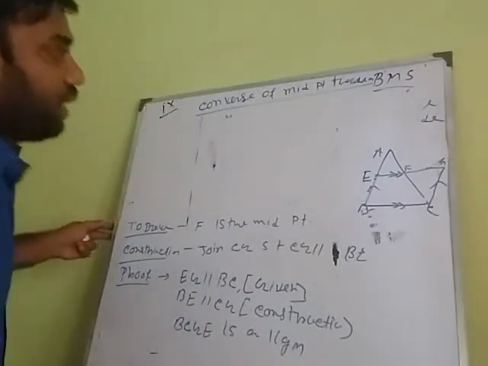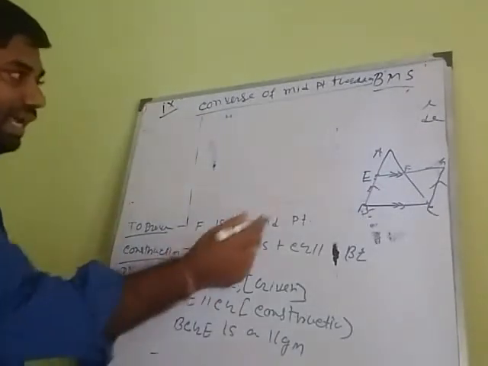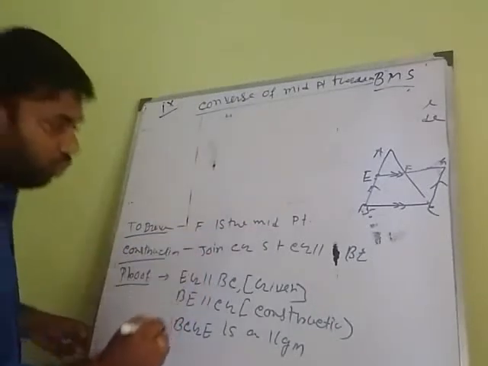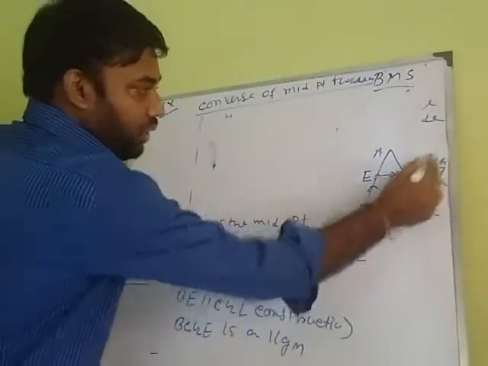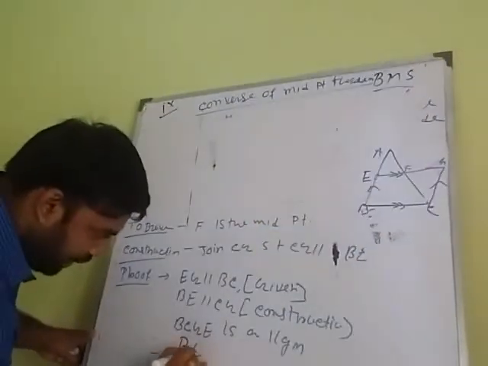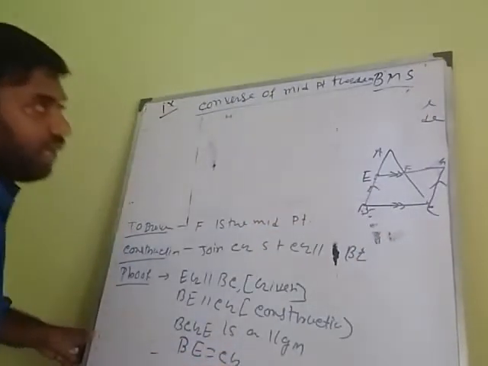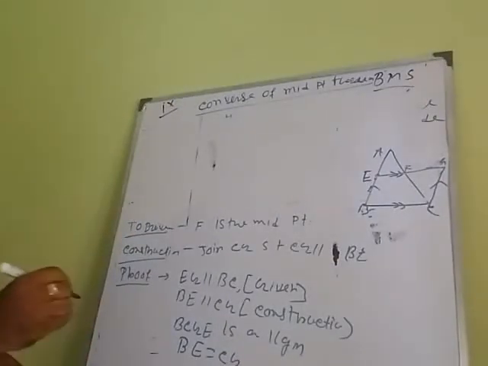Now as it is a parallelogram, students, opposite sides of a parallelogram are equal. So BE equals CG.